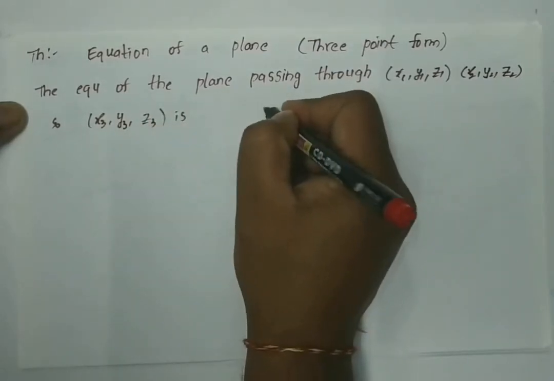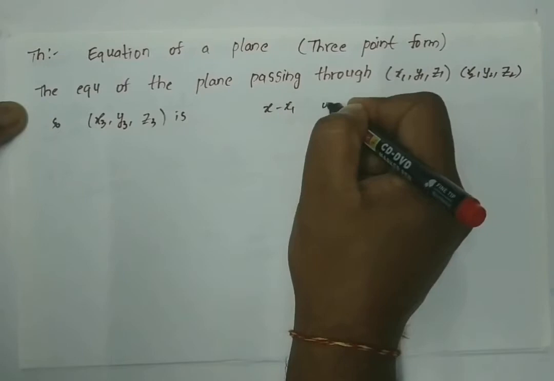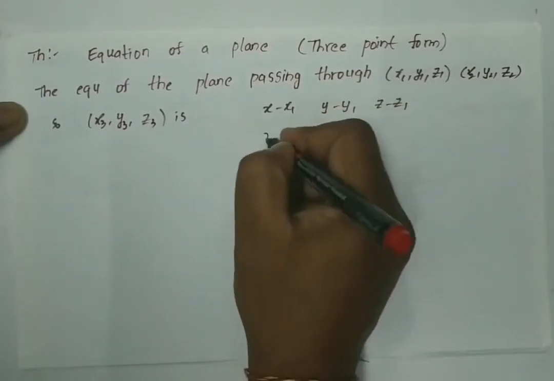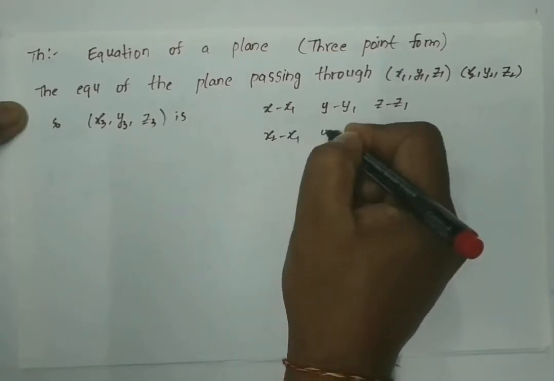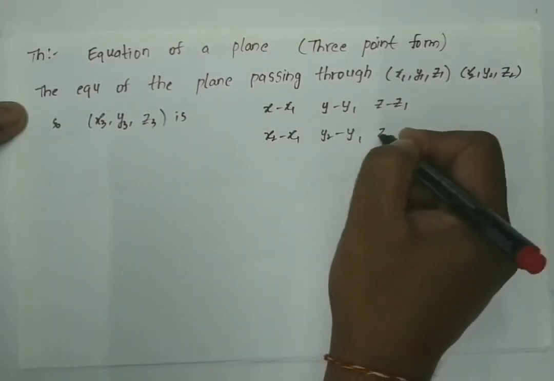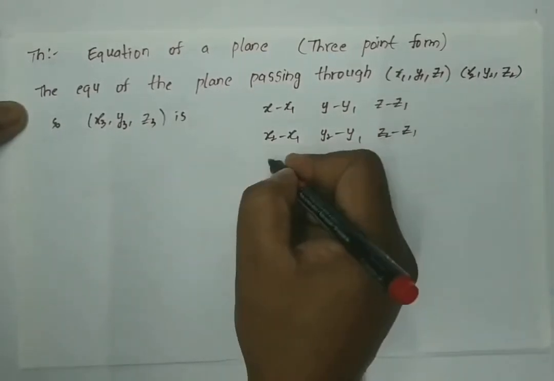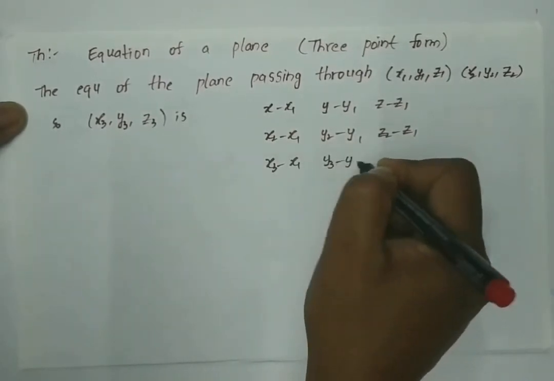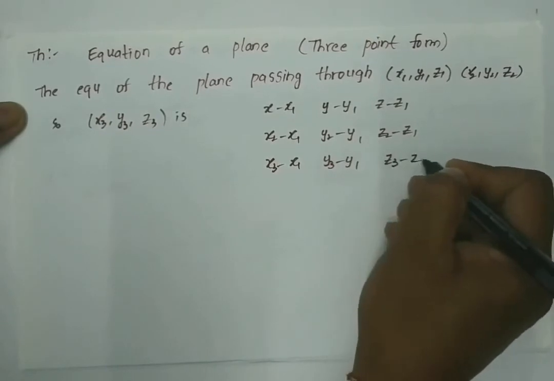The equation is determinant of x minus x1, y minus y1, z minus z1; x2 minus x1, y2 minus y1, z2 minus z1; x3 minus x1, y3 minus y1, z3 minus z1.